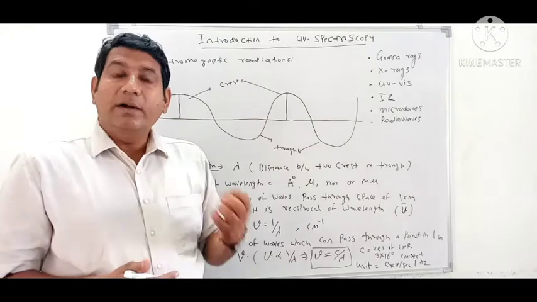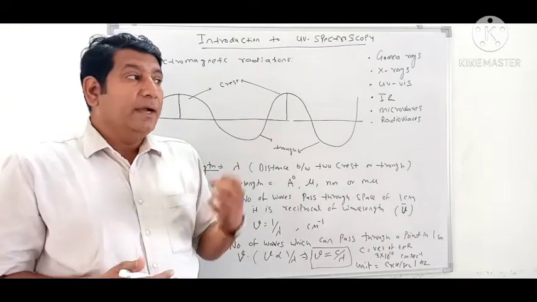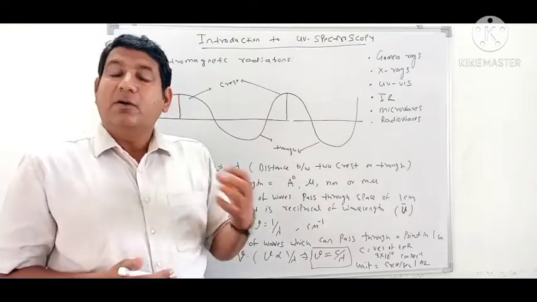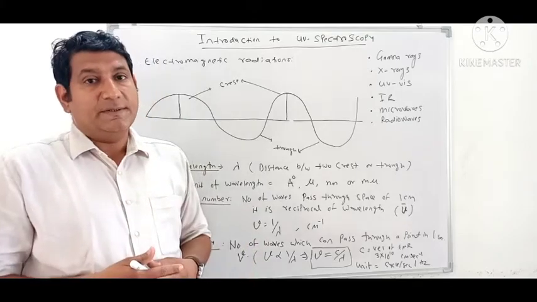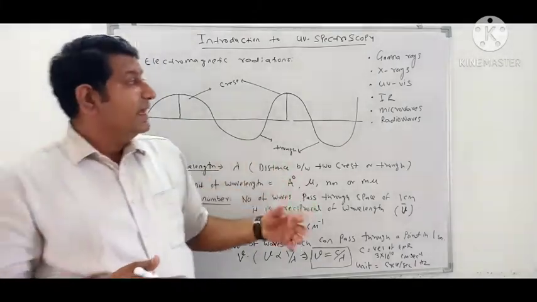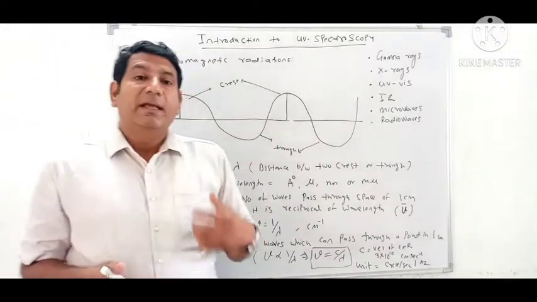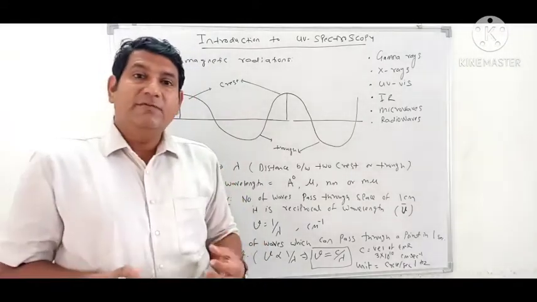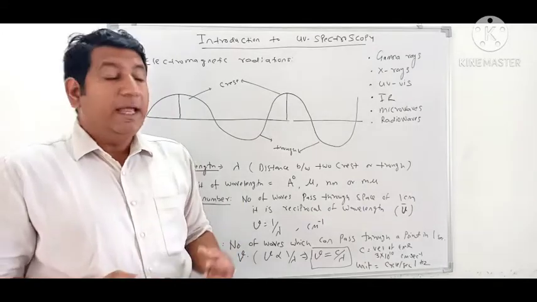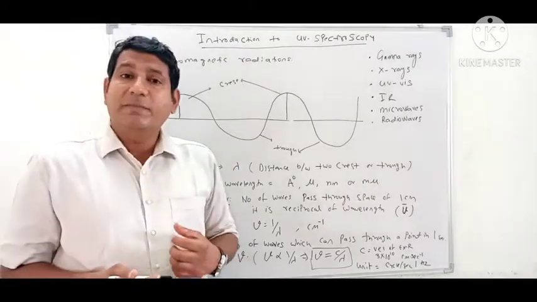That energy is quantified by our instrument, and that will measure the concentration and the amount of the substance. So in short, we can utilize the energy of UV light and visible light for excitation of electrons, and this is the basic principle of UV spectroscopy.